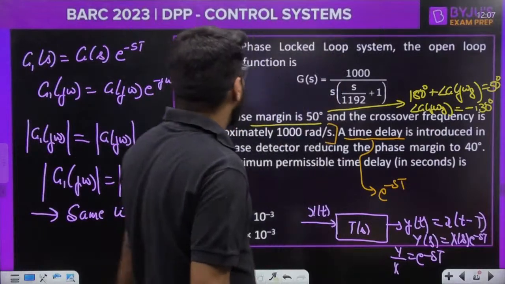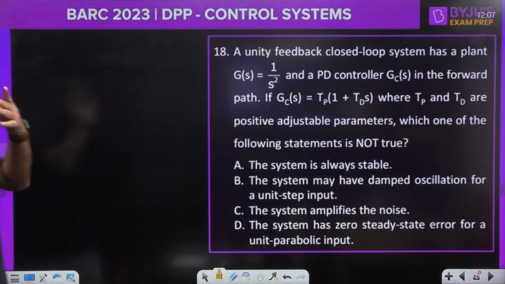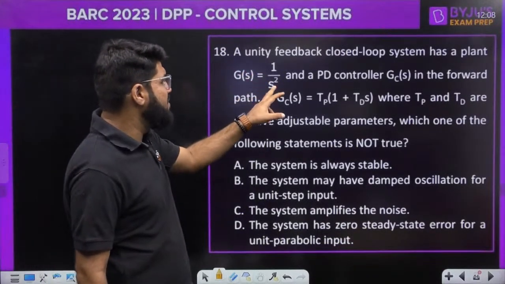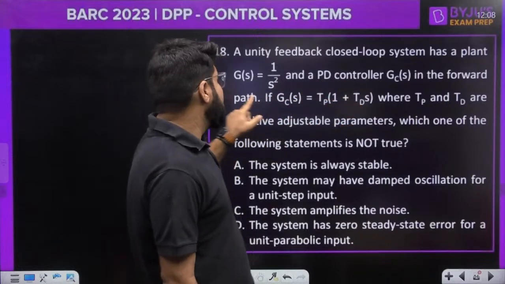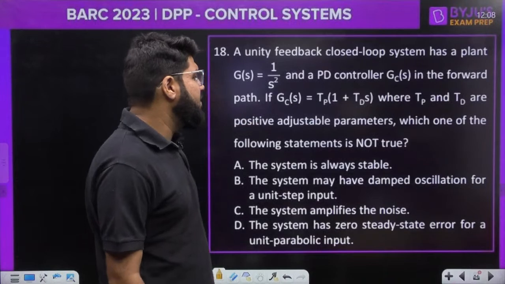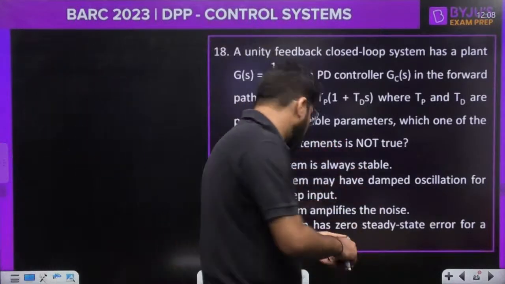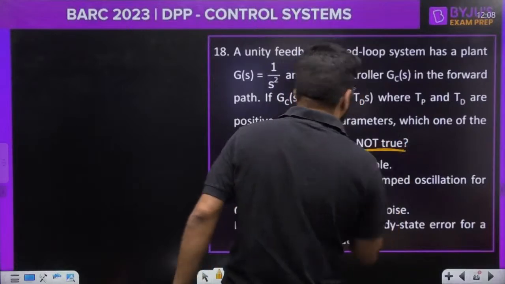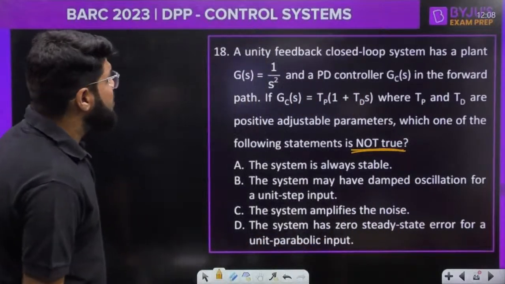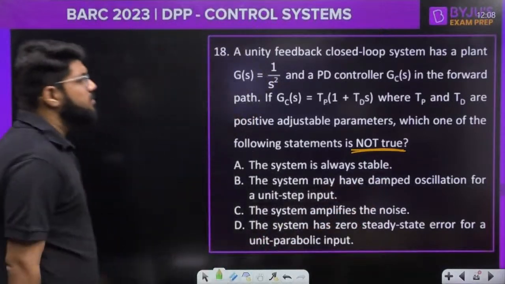Okay, moving ahead to the next question. A unity feedback closed loop system has a plant G(s) equal to 1 by s square and a PD controller Gc(s) in the forward path. If Gc(s) is equal to Tp(1 plus sTd), where Tp and Td are positive adjustable parameters, which of the following statements is not true? Is not true, meaning we have to select the false one. The system is always stable.